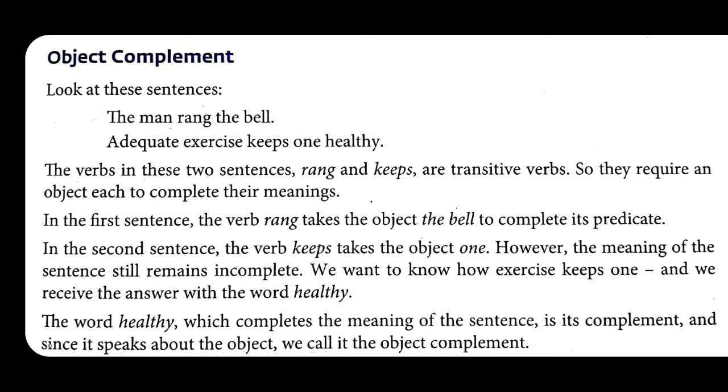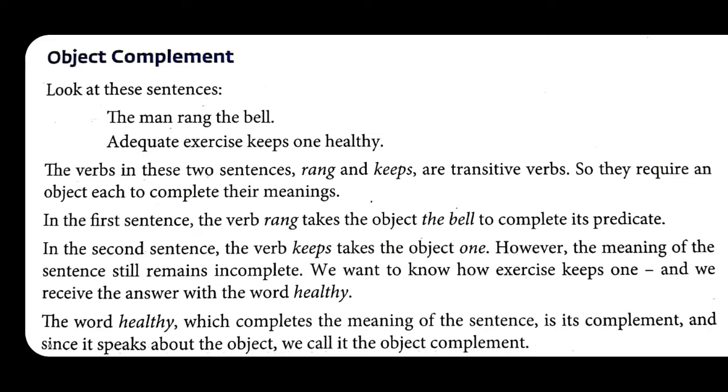Like in the first sentence, the man rang the bell. So bell is the object, right. The bell is the object and rang is the verb, a transitive verb, so it requires an object which is the bell. Adequate exercise keeps one healthy. Here one is the object, right. Keeps is a transitive verb and one is its object, but it doesn't complete the sense with only this word one.